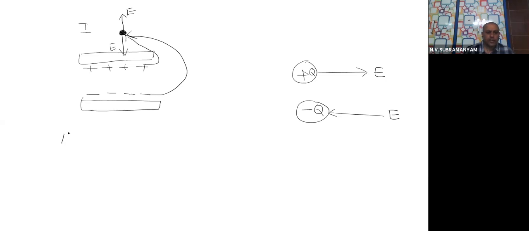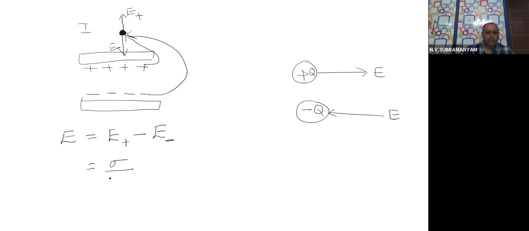Then how will we calculate the net electric field? Let us say E positive minus E negative. Why am I doing minus? Very simple reason: because they are opposite vectors, I must do minus.